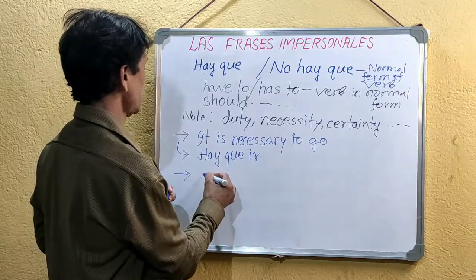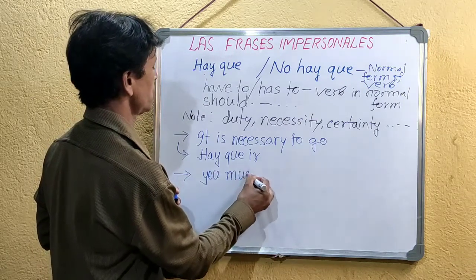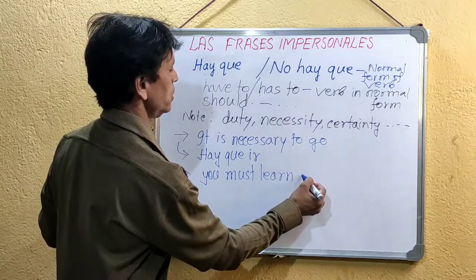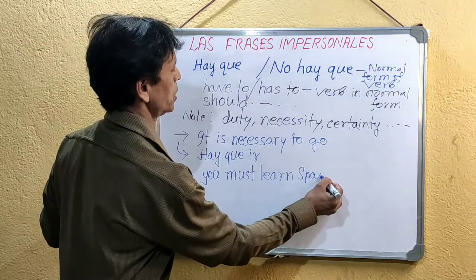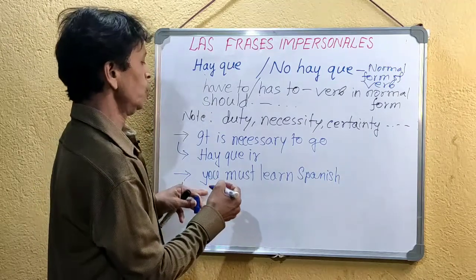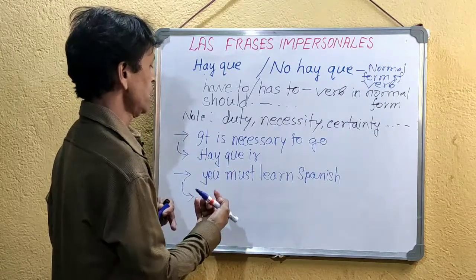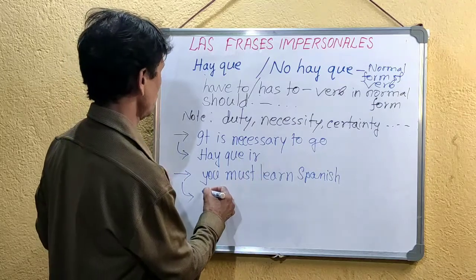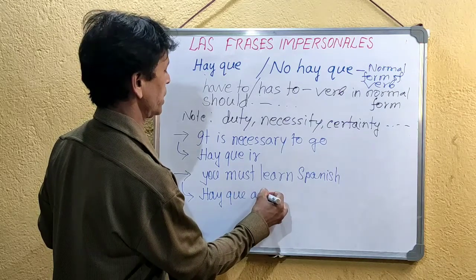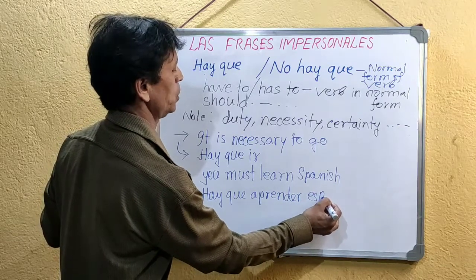If the sentence is you must learn Spanish. You must learn Spanish. The sense is impersonal. Though I am mentioning you, it means that it is necessary for you, it can be necessary for others, it can be necessary for me, necessary for other person. So here also the sense like this, hay que aprender. Hay que aprender español.